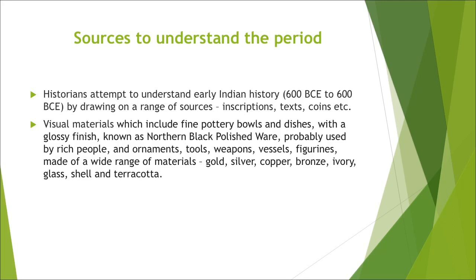Then ornaments tell about the life of the people, the various tools, weapons, vessels, figurines, and a wide range of materials that were found of gold, silver, copper, bronze, ivory, glass, shell, and terracotta. Then various Buddhist texts and Jaina texts also give an insight into the history of this period.